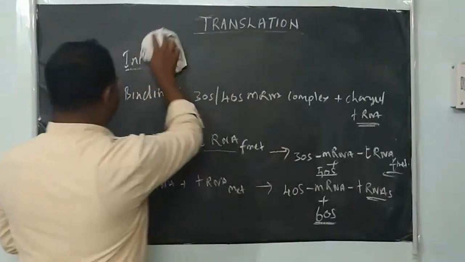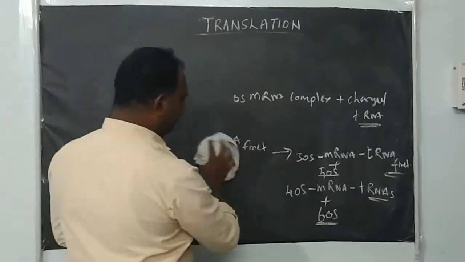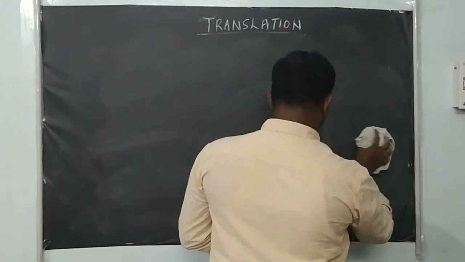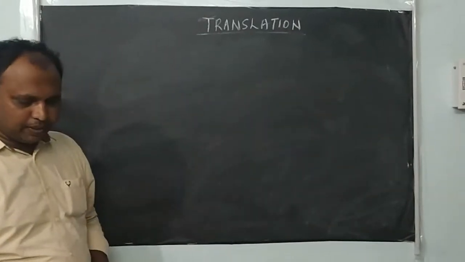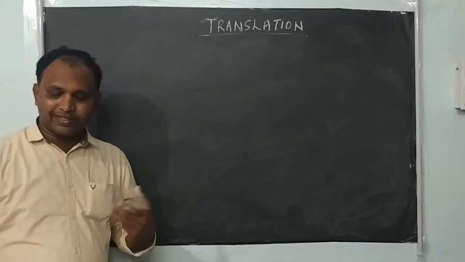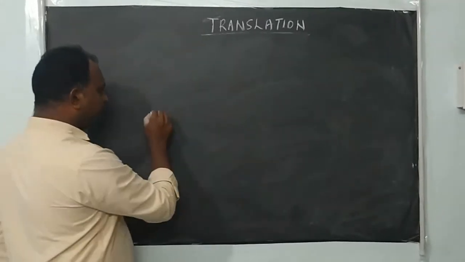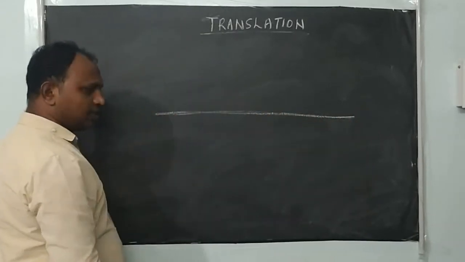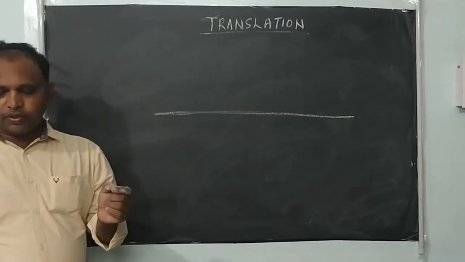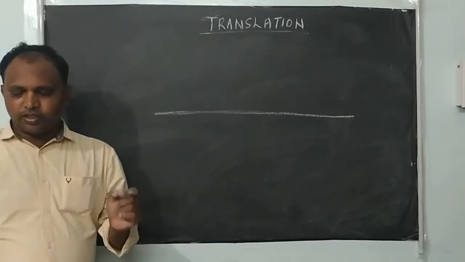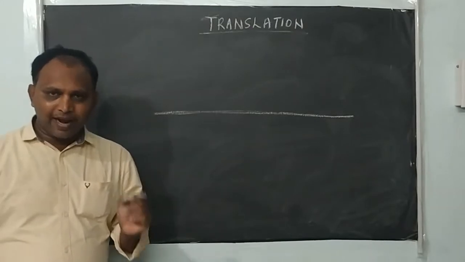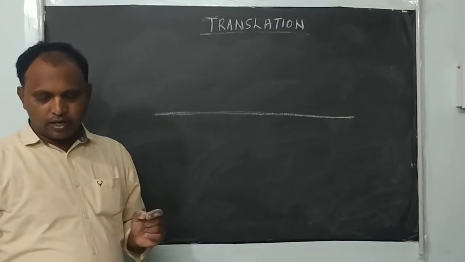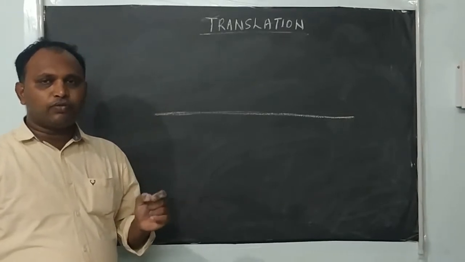Now, chain elongation, right? How the polypeptide chain is formed. The translation initiation complex is formed, and now the process of translation began. Now we'll see how it is elongated. Before going to the translational elongation process, we will see the translational unit. Actually, the translation unit of mRNA is a sequence of mRNA that is flanked by the start codon and stop codon, and codons which code for the polypeptide chain.